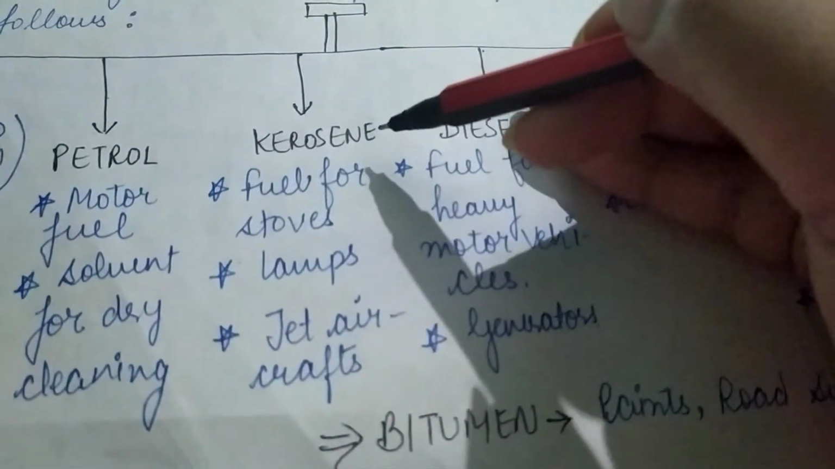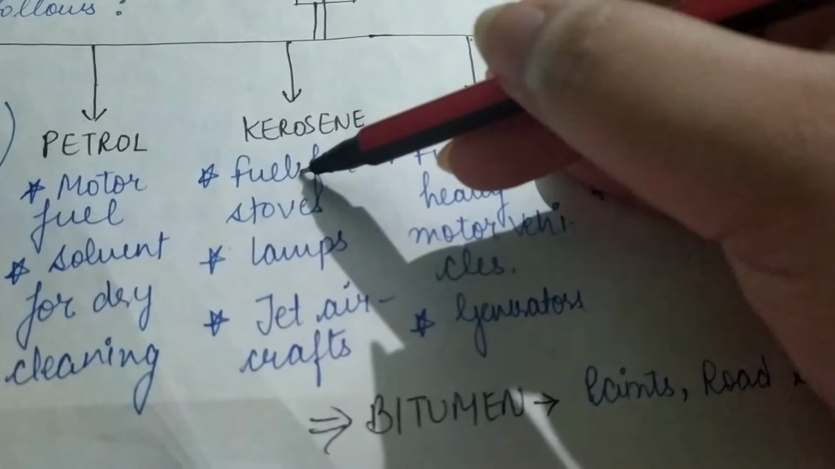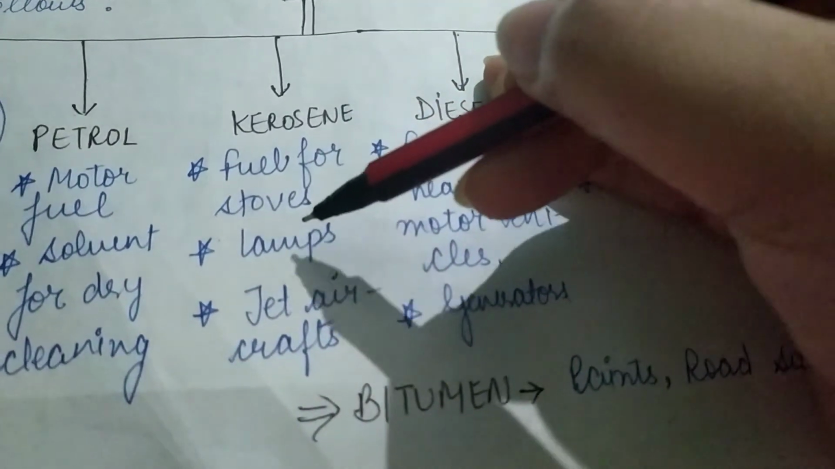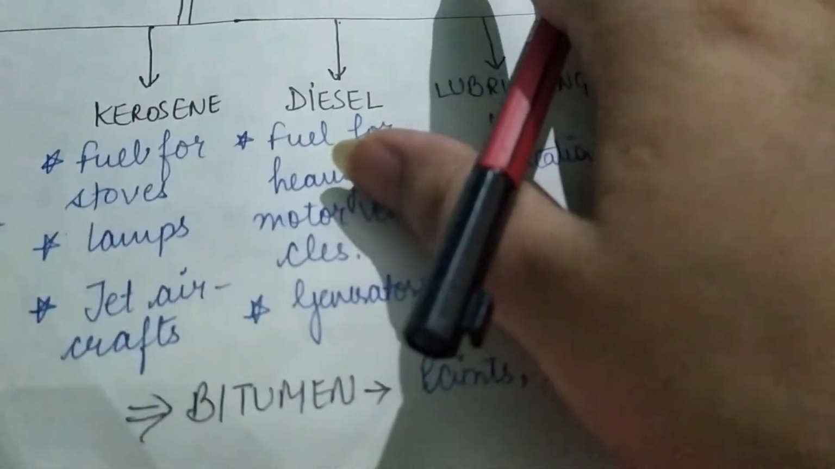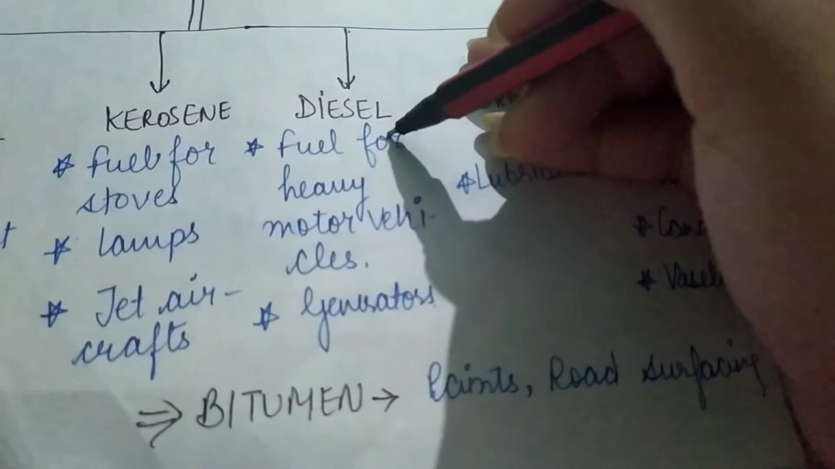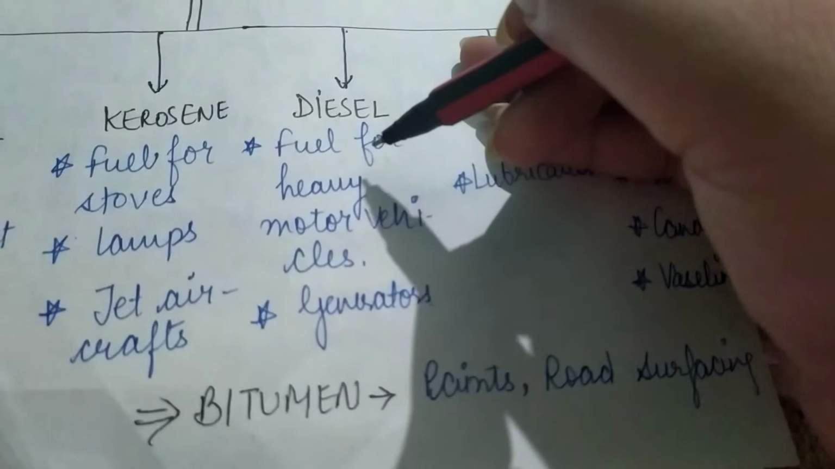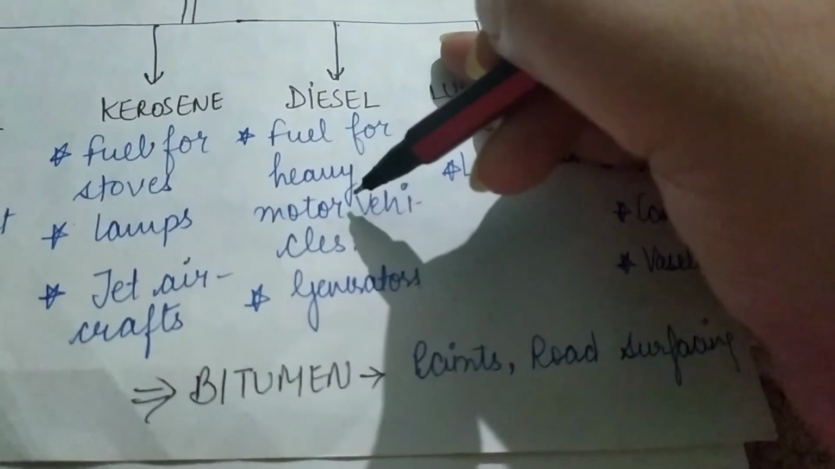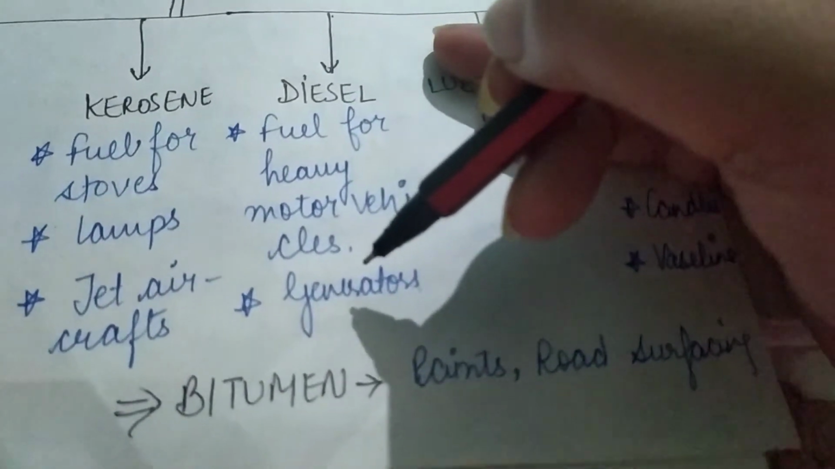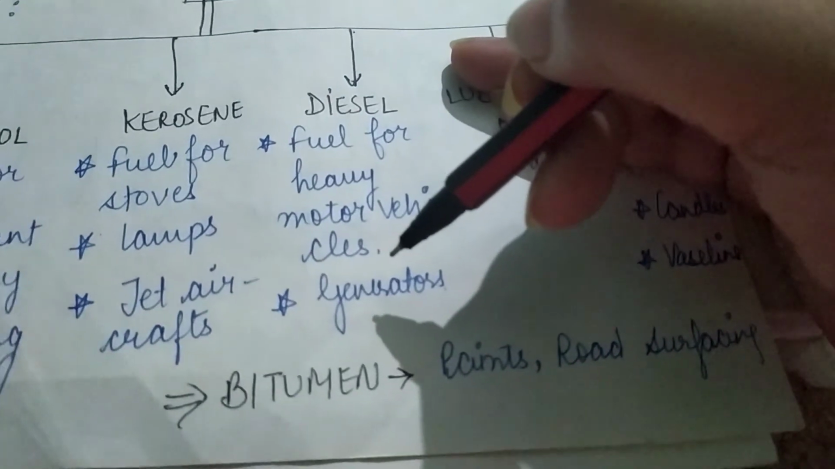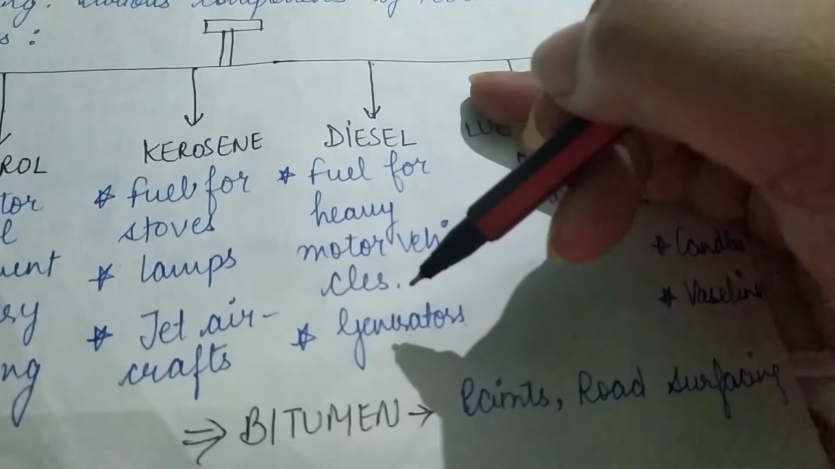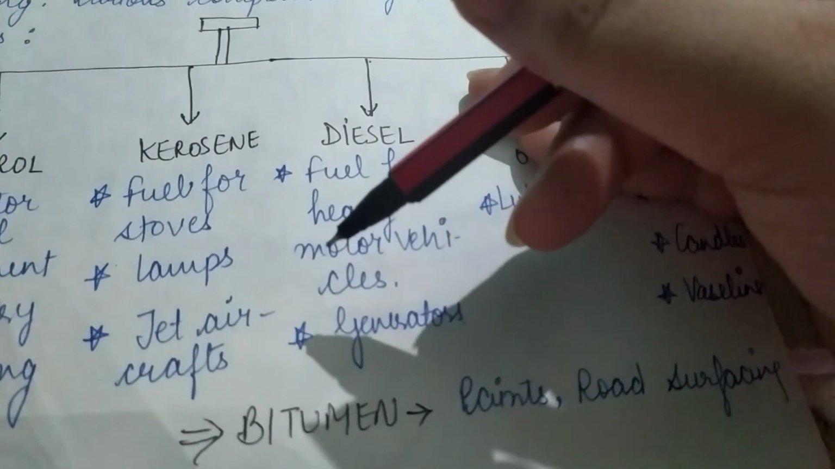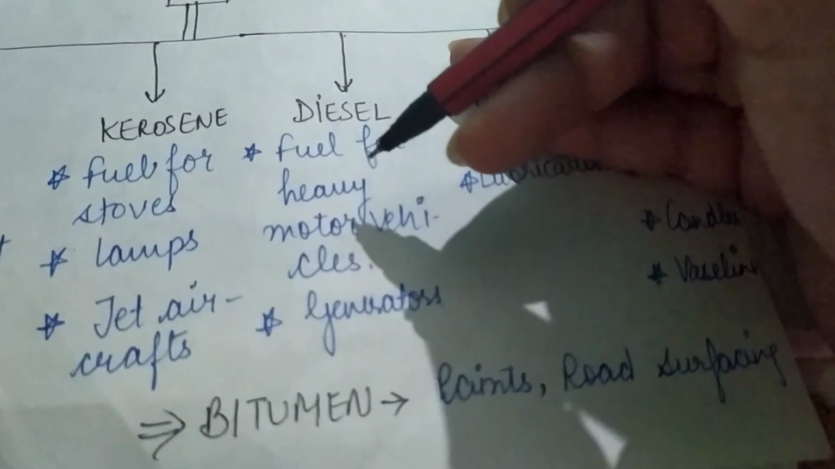Then the next is kerosene. Kerosene is fuel for the stoves, lamps, jet aircrafts, all these use kerosene. Then the next is diesel. Now, as discussed before, diesel is the fuel for heavy vehicles and generators also. You must have seen, if you people have electrical generators at your home, or you have gone to some marriage parties or somewhere, so there also generators are there. They all run on diesel.